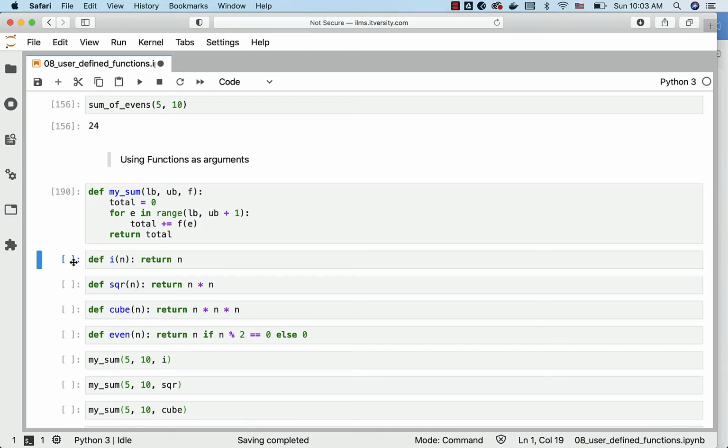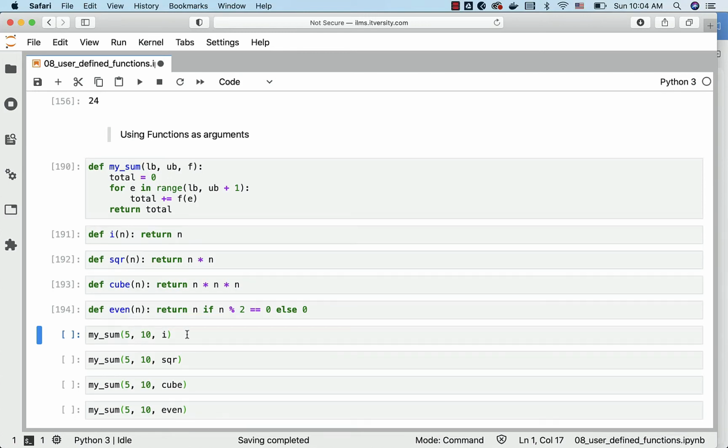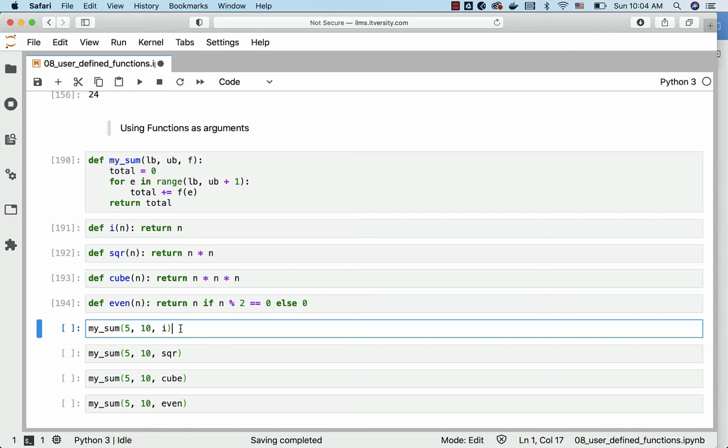We need to have lower order functions also. So I am creating lower order functions called I, square, cube, even, etc. In the case of I, it just returns whatever is passed to it. In the case of square, it returns the square of the number. In the case of cube, it returns the cube of the number. In the case of even, it returns the number if it is even, otherwise it returns 0. Now to invoke the function with I, it will look like this.